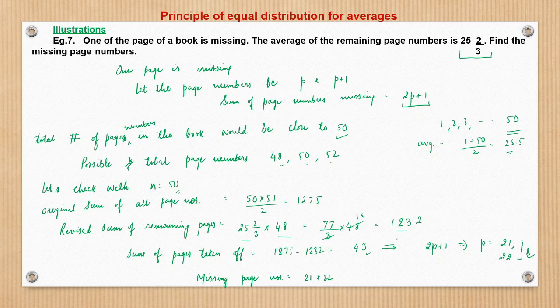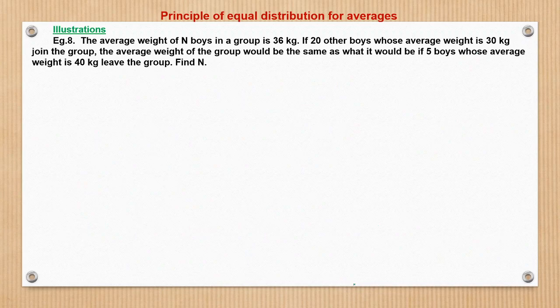The sum of pages taken off would therefore be the difference between the two, 1275 minus 1232, which is 43, and the sum of page numbers taken off is 2p plus 1. So 2p plus 1 is 43. We get p is equal to 21 comma 22. Right. Similarly, we can check for 48 and 52. In that case, we will not get a desirable or satisfying answer. So therefore, the answer becomes 21 and 22. Right. Now we will see one more illustration.